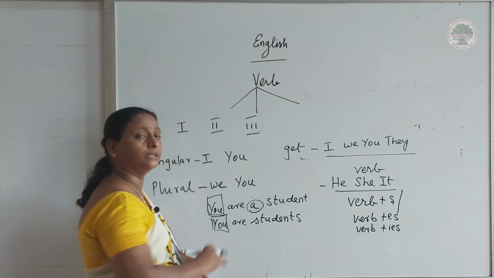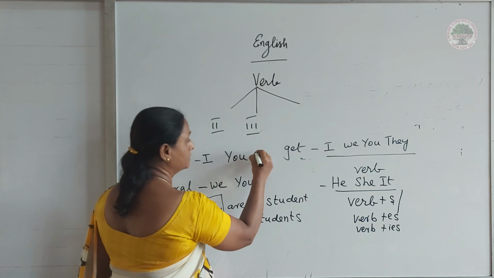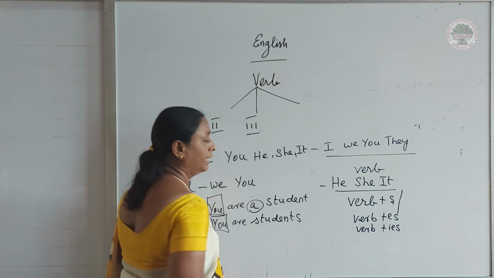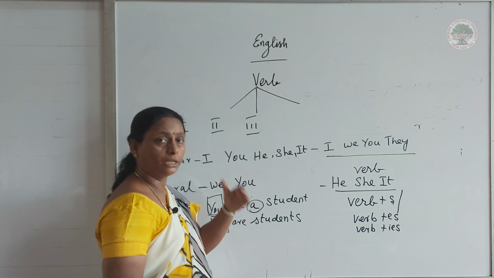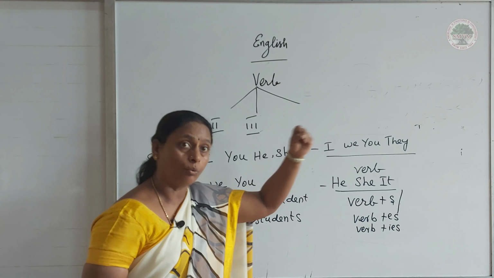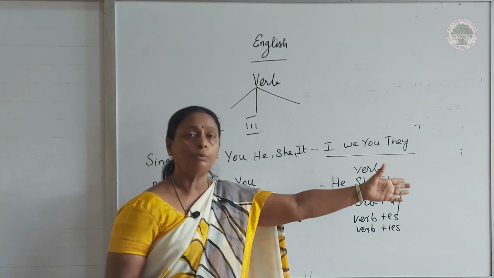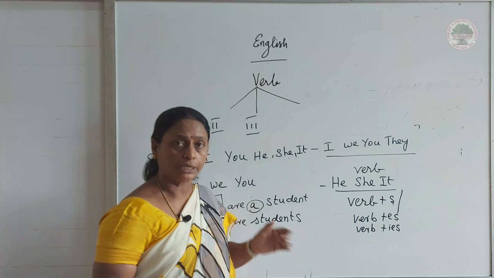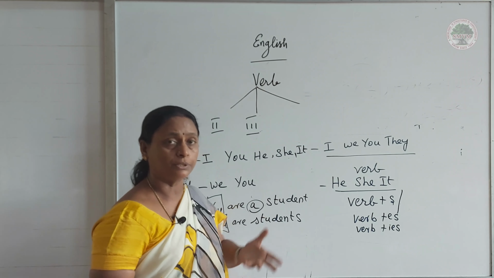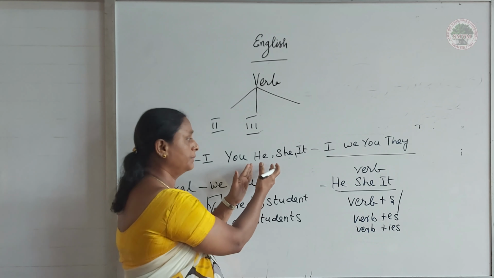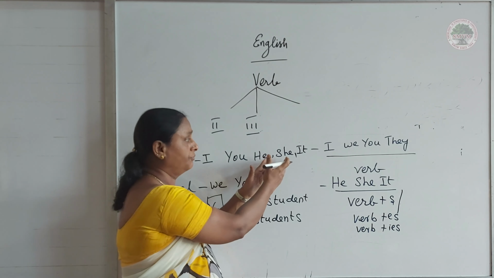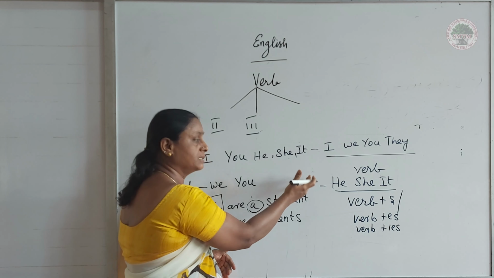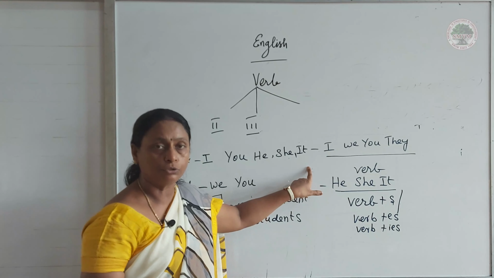Then what is in third person? Third person singular: he, she and it. Okay, they are the third person singular. They are not here, they are away from us. I am talking about the person who is not present there. They are all third persons. For a singular male person I have to use he. For a female person I have to use she. For animals, places, things in singular I have to use it.